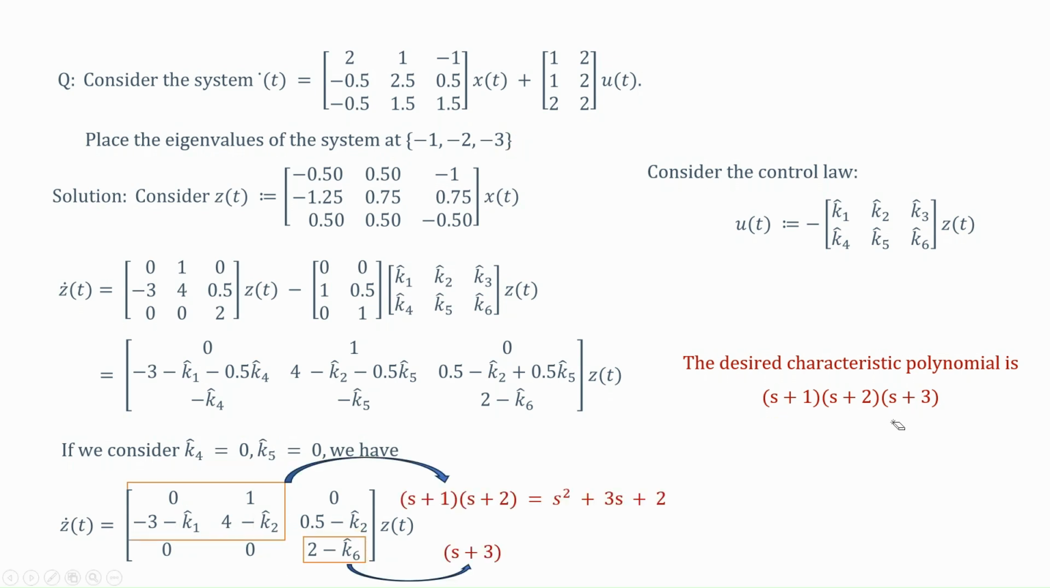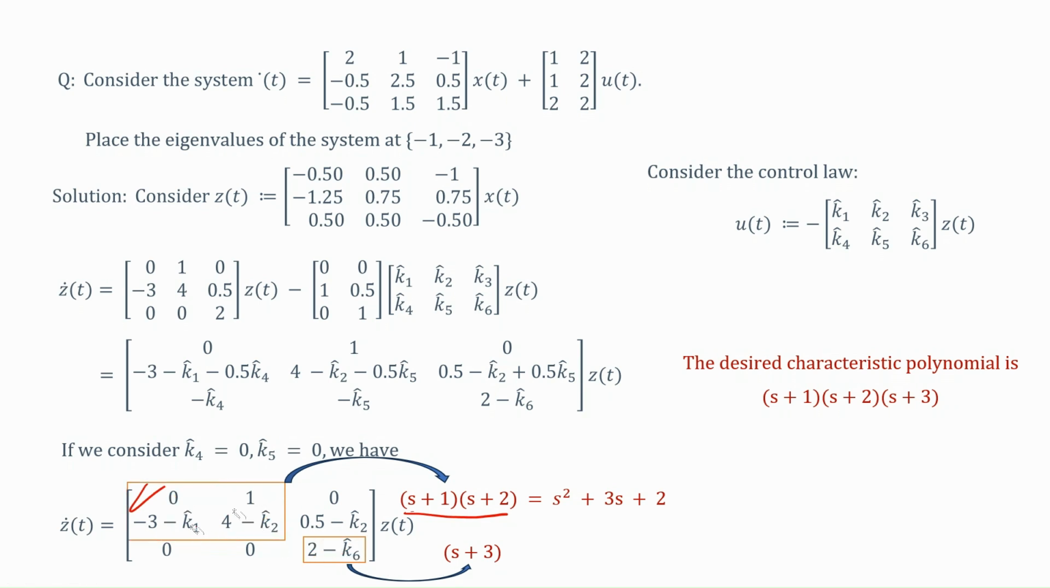Now, what I can do is I can say that, okay, let us take the value of K1 and K2 to be such that the characteristic polynomial of this part becomes equal to s plus 2 into s plus 1, and the characteristic polynomial of this part becomes equal to s plus 3.